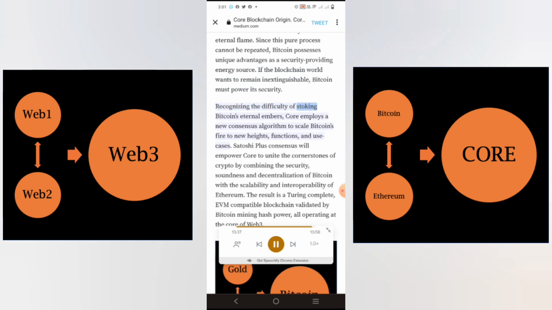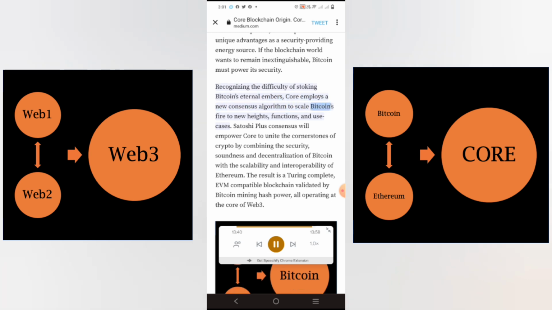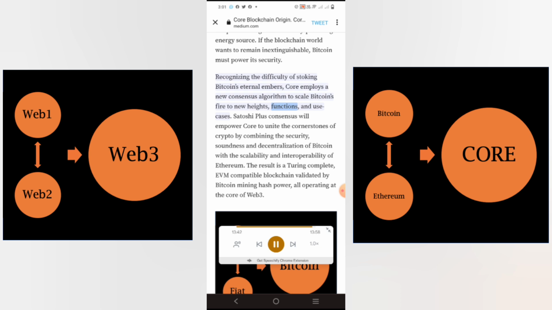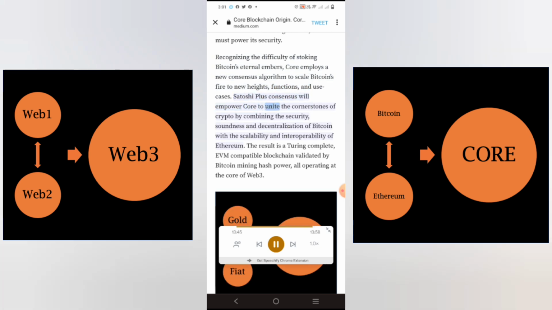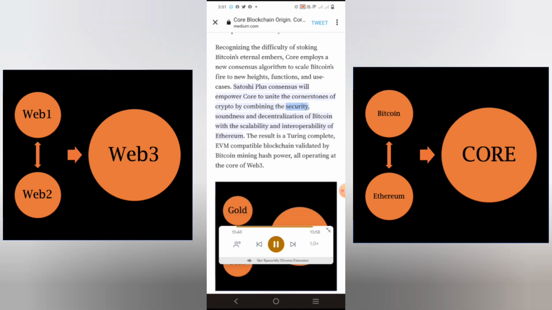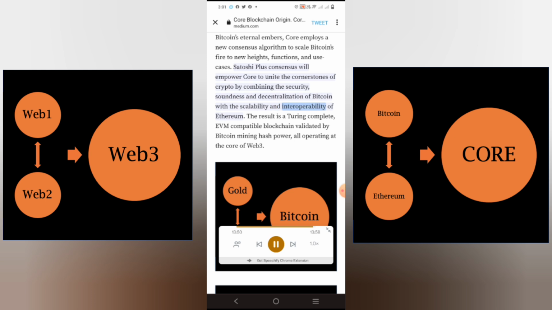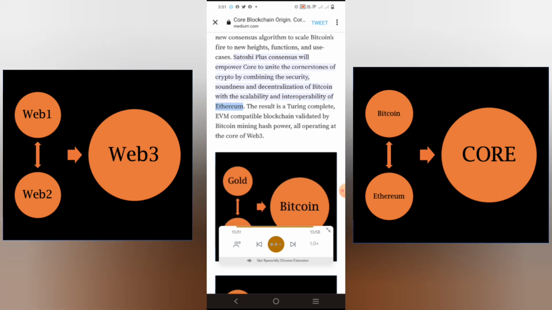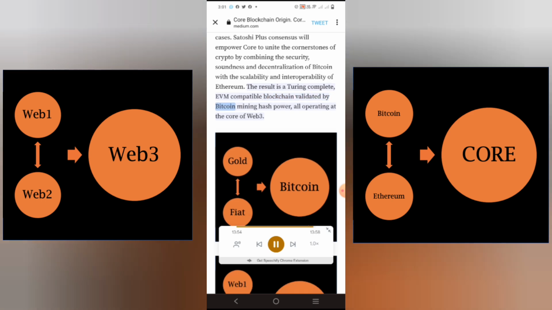Recognizing the difficulty of stoking Bitcoin's eternal embers, Core employs a new consensus algorithm to scale Bitcoin's fire to new heights, functions, and use cases. Satoshi plus consensus will empower Core to unite the cornerstones of crypto by combining the security, soundness and decentralization of Bitcoin with the scalability and interoperability of Ethereum. The result is a Turing-complete, EVM-compatible blockchain validated by Bitcoin mining hash power, all operating at the core of Web 3.